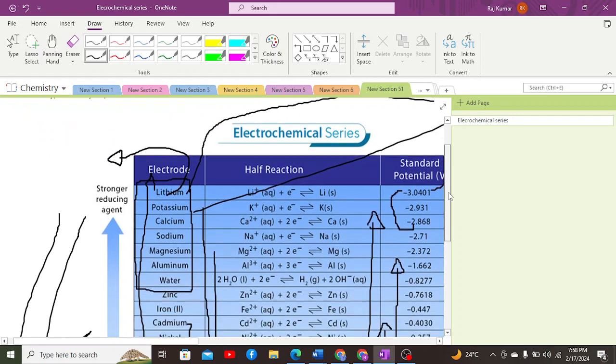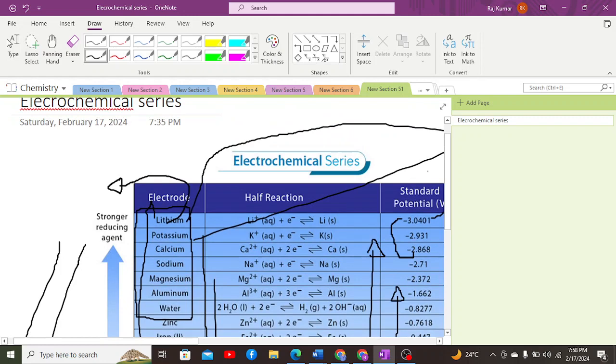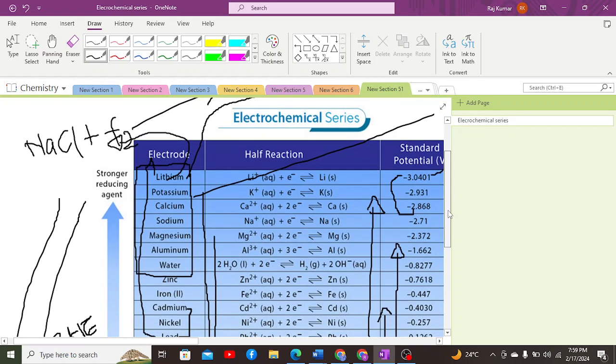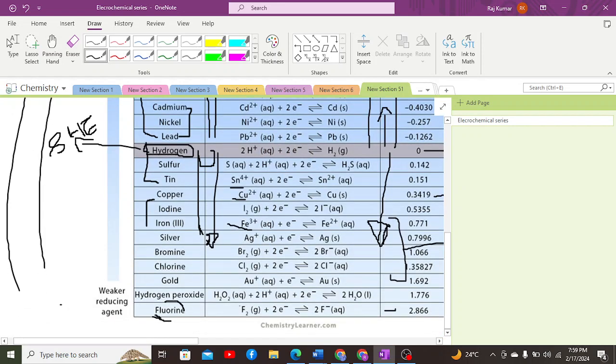The last point which I would like to highlight is displacement reaction. How do they perform displacement reaction? Let's suppose there is a salt NaCl, and that NaCl reacts with fluorine. In this case, fluorine has a higher value in the electrochemical series. Let's check in the electrochemical series. Chlorine is present above and fluorine is present below, such that chlorine has less reduction potential and fluorine has more reduction potential.